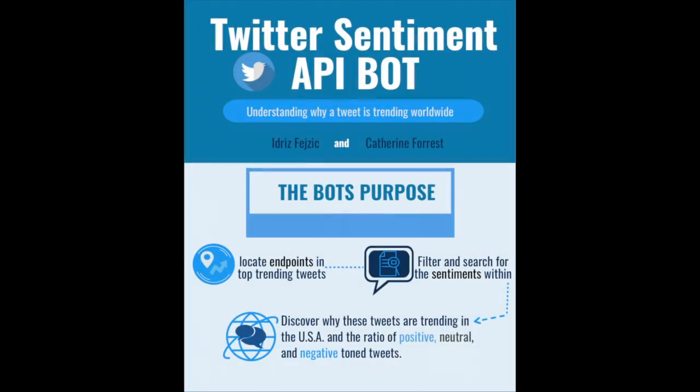The bot's purpose is first to locate the endpoints in the top trending tweets, then to filter and search for sentiments within, and then finally to discover why these tweets are trending in the USA and the ratio of positive, neutral, and negative tone tweets.